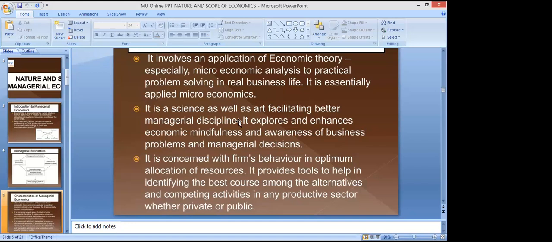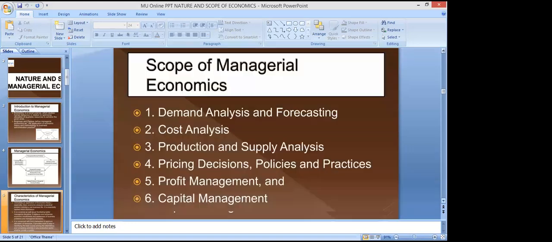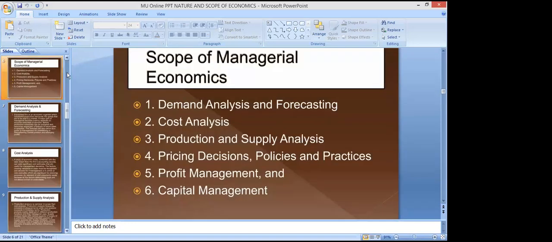In any productive sector. So basically, managerial economics has two big tools, right? First is demand, and second is supply. So these are the tools which we have to deal with very deeply. You know, we should have a basic and strong knowledge of demand and supply. Only then will we be able to understand what managerial economics is all about, right? So it provides tools to help in identifying the best course among the alternative and competing activities in any productive sector.